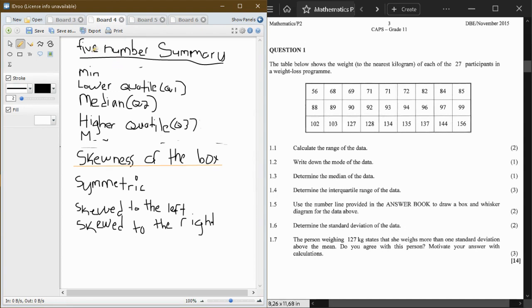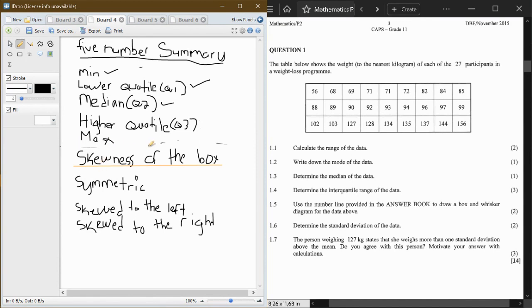When we're talking about this 5-number summary, we know what we're talking about: the minimum, the lower quartile, which is Q1, the median, your higher quartile, which is your Q3, and then also your max, the maximum value. You must be able to determine your maximum value.